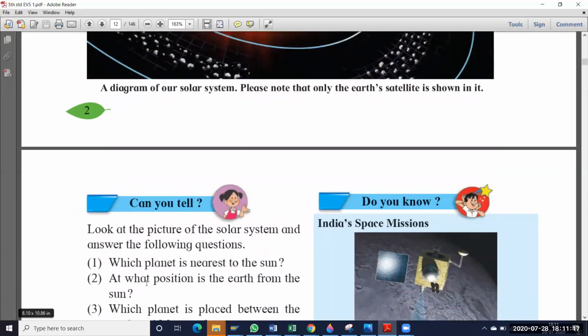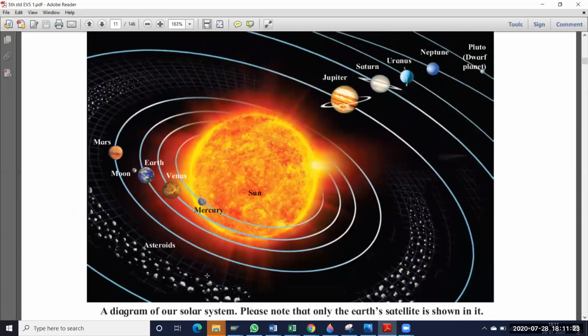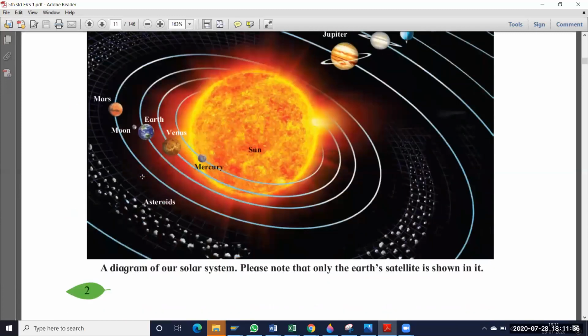And the second one: at what position is the Earth from the sun? Okay, so here all planets are around the sun. So our earth is in which place from the sun? See here, first place is Mercury from the sun, second place is Venus, and third place is the earth. Okay, so what is the answer to the second question?